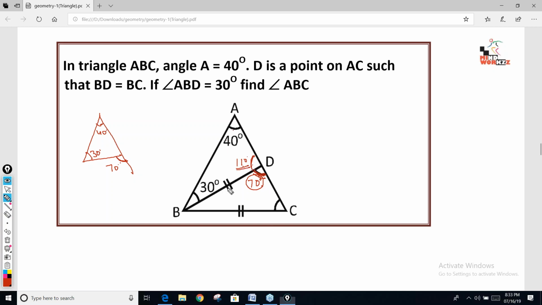Come to this triangle. These two sides are equal, so the angles in front of these two sides will be equal. This is 70, so this is also 70. 70, 70, 140. So what about this angle? This is 40. Most of the people mark 40, but you did not read the question properly. I did not ask DBC, I asked ABC. So even if you're getting 40, this is the wrong answer. The correct answer is 70. I asked this angle, ABC. So ABC is 70.